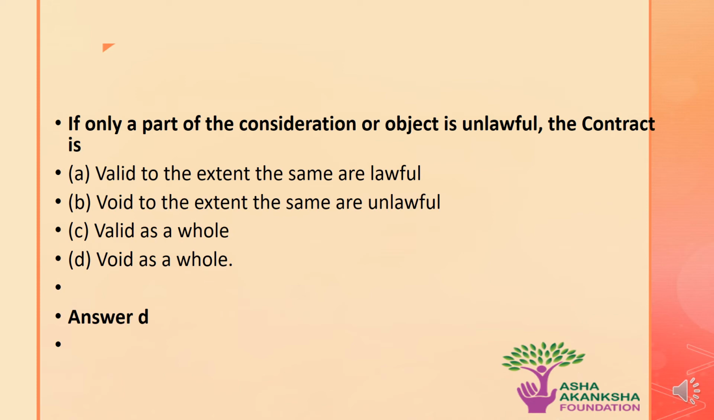The next question is if only a part of consideration or object is unlawful, the contract is dash. The options are A. The contract is valid to the extent the same are lawful. B. The contract becomes void to the extent the same are unlawful. C. The contract becomes valid as a whole. Or D. The contract is void as a whole. The correct answer to this question is option D. This means that where only a part of consideration or object is unlawful, the contract becomes void as a whole.